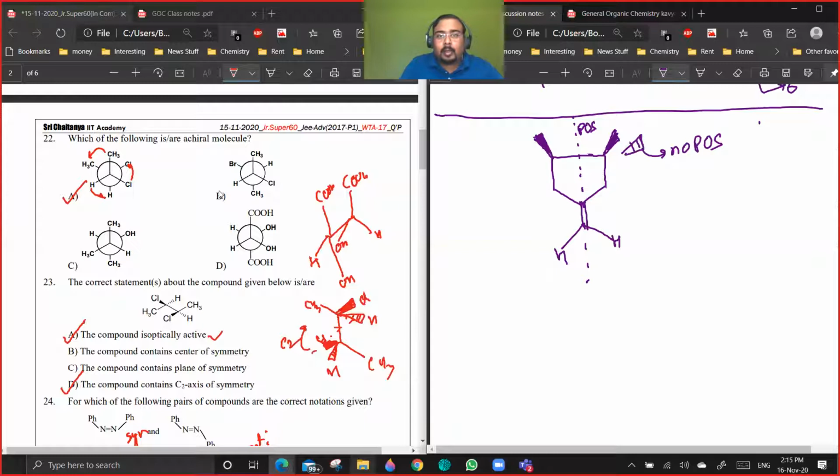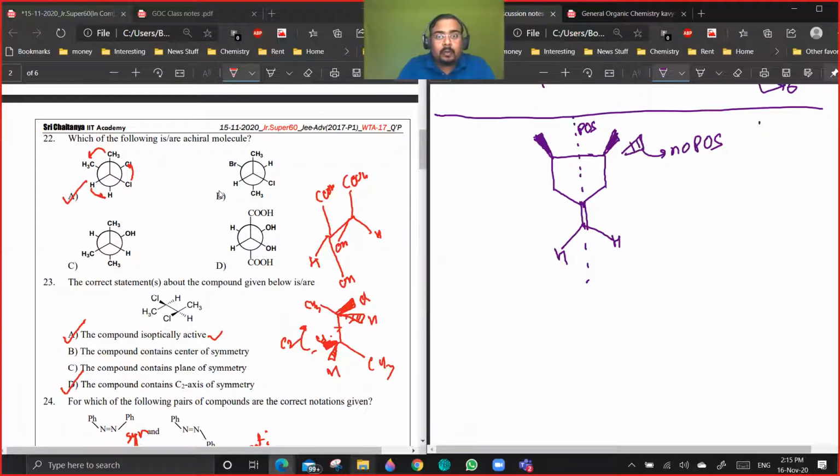The conformations will be interchanging. If the molecule is getting a conformation in which it is having a plane of symmetry or a center of symmetry, then it will become achiral. Are you getting a point? But there was a question in which on Pluto there was a gauche and eclipsed form of butane, and at Pluto single bond rotation was not allowed.